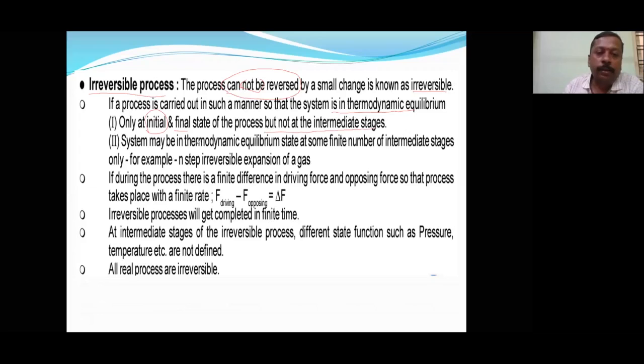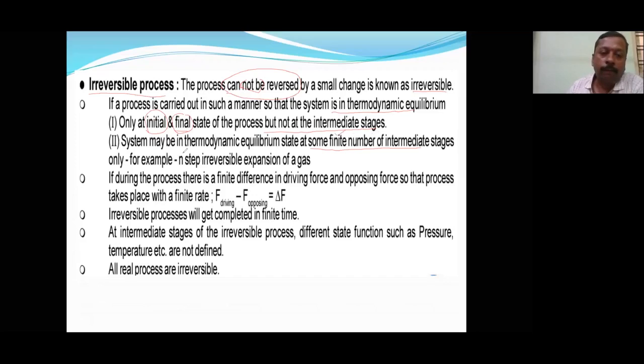Then the system may be in thermodynamic equilibrium at some finite number of intermediate stages. In the reversible case it was an infinite number, at every point it was in equilibrium, but here it is not like that. It may be in thermodynamic equilibrium for some time. It is sure that at the initial stage and final stage it will definitely be in equilibrium, and there are some chances that it may be in equilibrium at a finite number of intermediate stages.